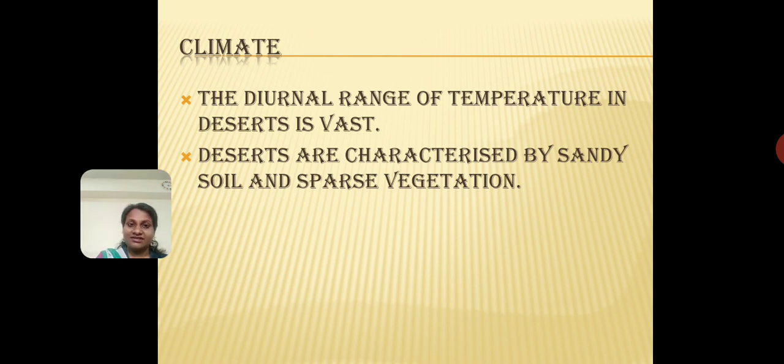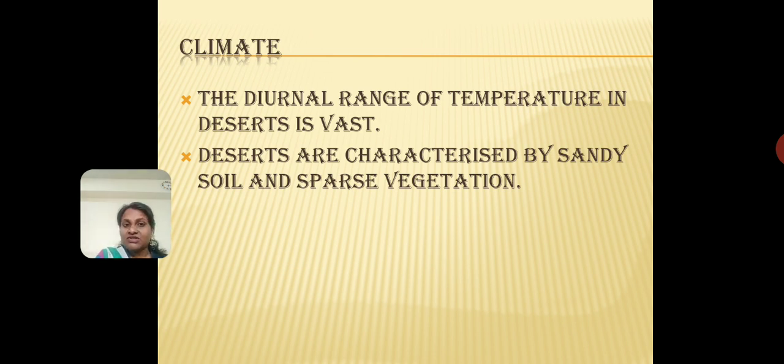The diurnal range means the difference between the hottest period of the day and the coldest period of the day. If the change in these recorded numbers is too much, then it is considered a vast change. So deserts experience a huge difference in the diurnal temperature. That means during the days it could be very hot and during the nights it will be very cold.